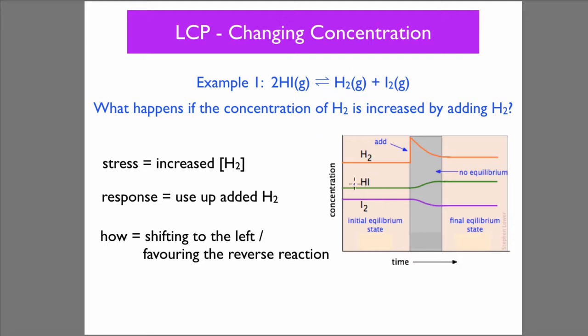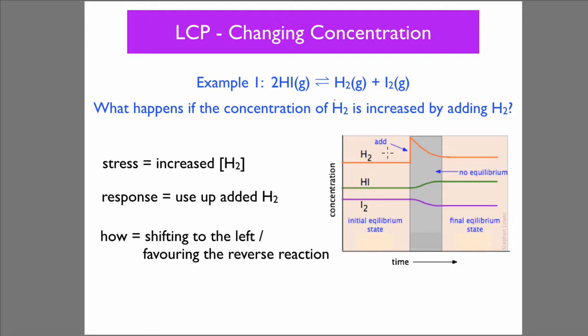You can see here on the graph, you've got equilibrium with the concentration of hydrogen here. Then you suddenly add more, and the equilibrium shifts. So we'll get more hydrogen iodide formed. You can see that would increase. And if it's shifting this way, you're going to get a decrease in iodine and the hydrogen.